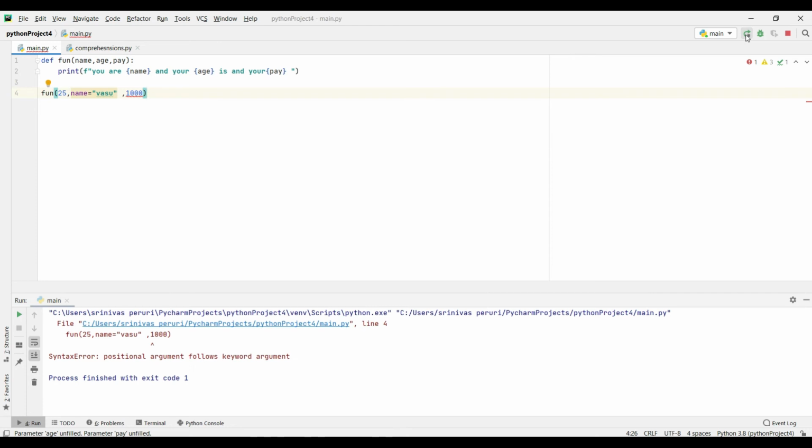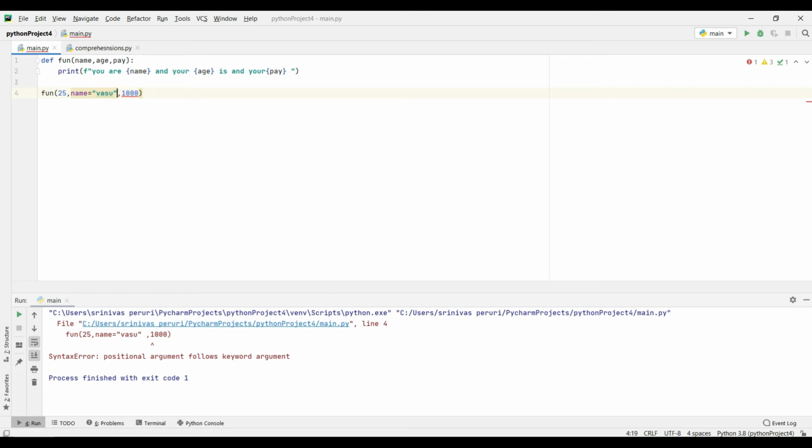You will get an error because you are giving the name and then you are giving the keyword. Whenever you call a function, the positional arguments should come first, and only then the keyword arguments. Here 25 and 1000 are positional, and the name you specify should be the key. So first you specify the positional arguments, followed by the keyword arguments.